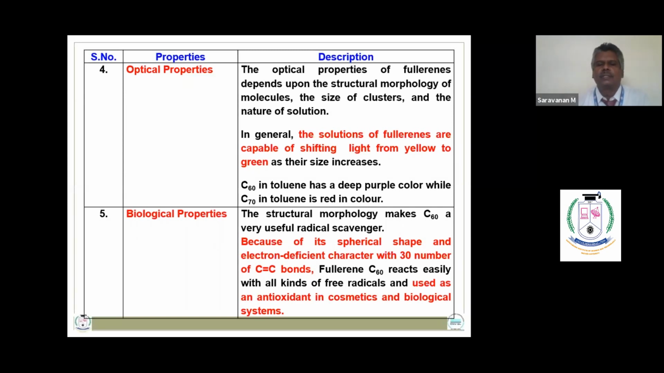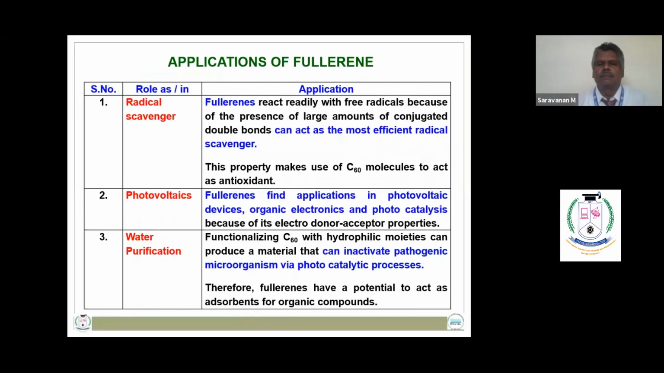Fullerenes are spherical in shape, and they are electron deficient. They have an electron deficient character with 30 conjugated double bonds, and hence fullerene can be used as an antioxidant in cosmetics and biological systems.